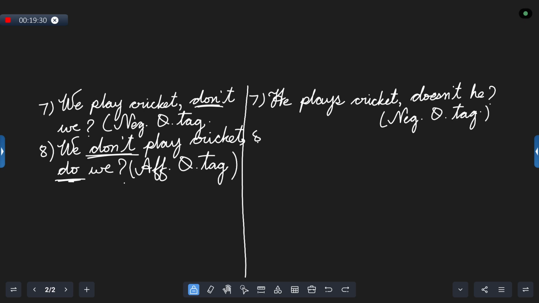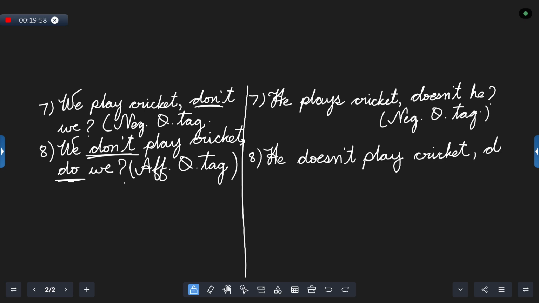Coming to this sentence here, he plays. What happens to it? Doesn't. Let me write it a little lower. He doesn't play cricket. What should we write now? A comma and contracted form we have taken here. This is negative.